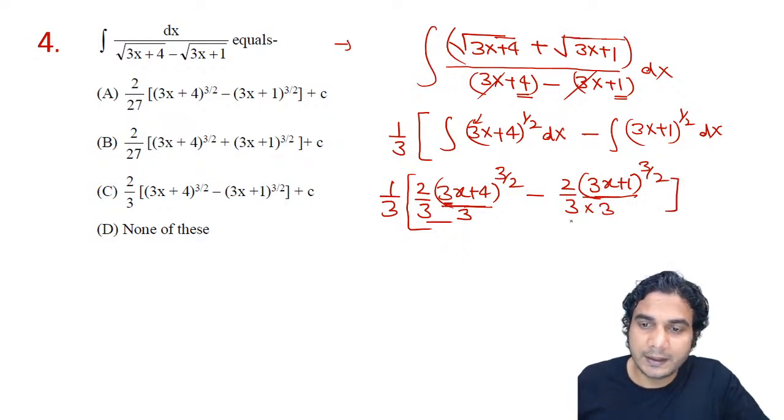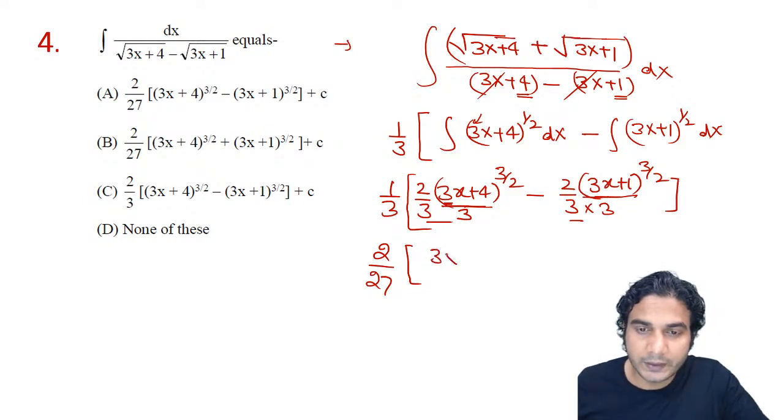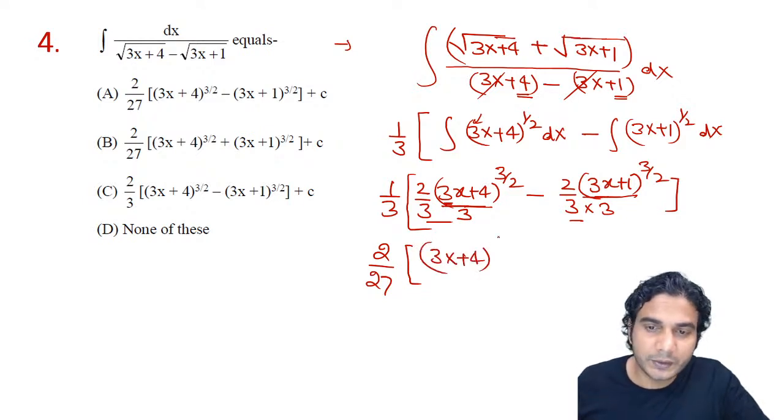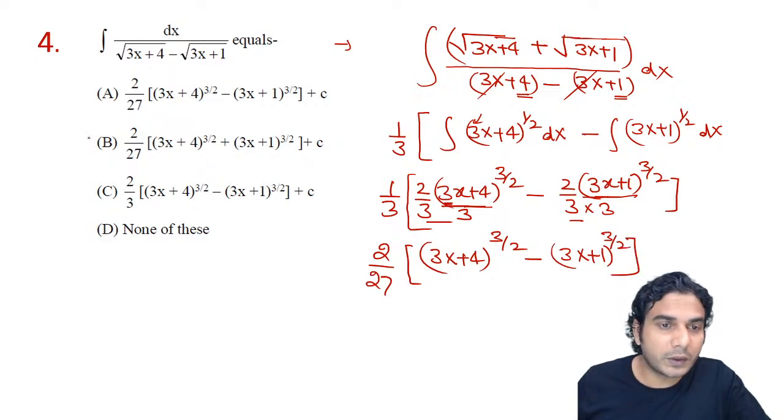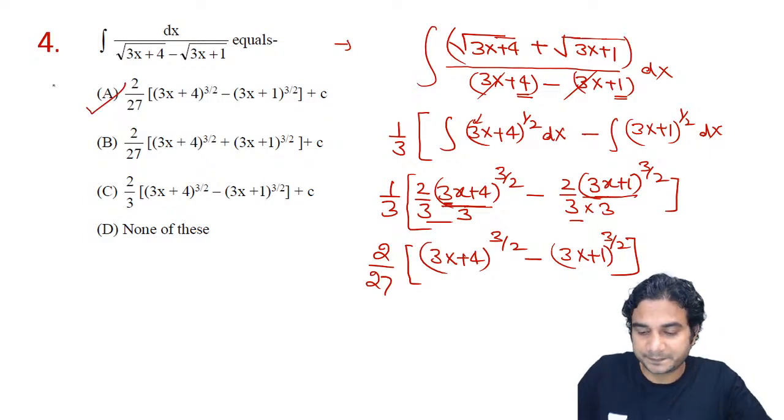So now you can see 9 and 9, this is common. So 1 by 2 by 27. 9 into 3 is 27, will be outside. And then the answer is (3x plus 4) raised to 3 by 2, sorry, 3 by 2 minus (3x plus 1) raised to 3 by 2, all right? So what is the answer? Answer is which one? The first one, all right? So A is the answer.